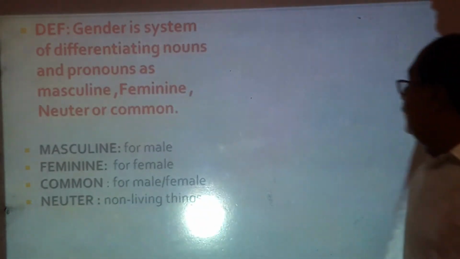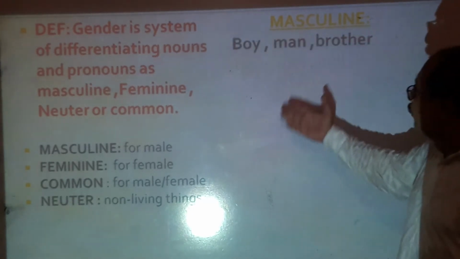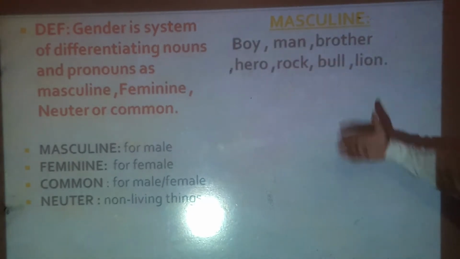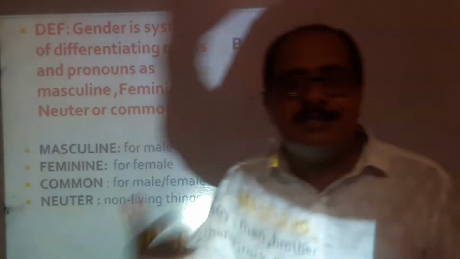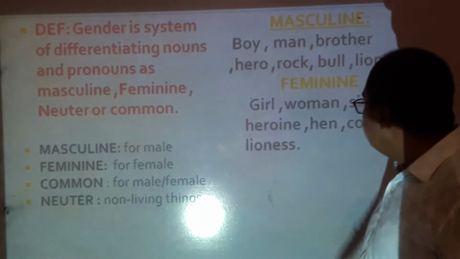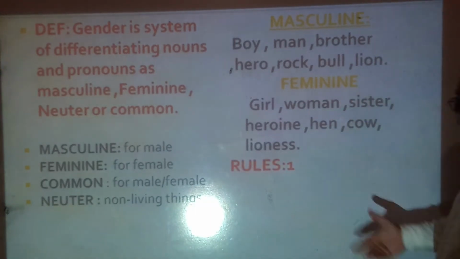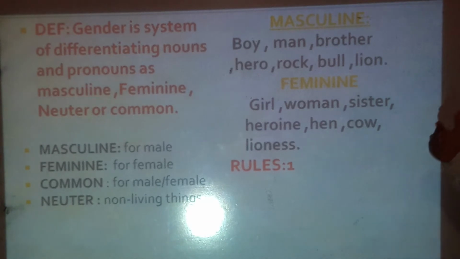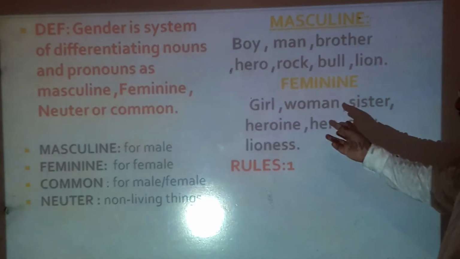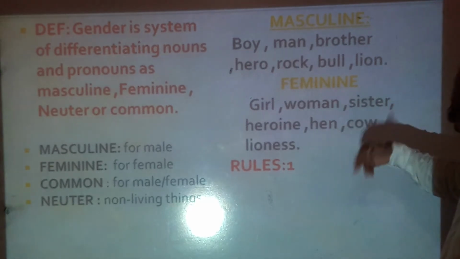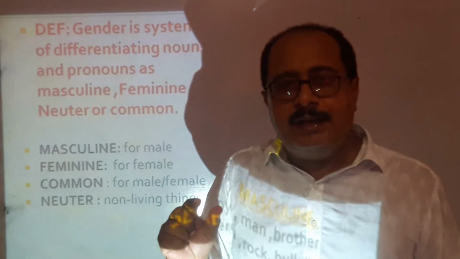Let's see. Here we are going to talk about the masculine. For example, we have boy, man, brother, hero, cock, bull, lion. They all show the masculine gender. And when you talk about the female, definitely girl, woman, sister, heroine, hen, cow, lioness. So here the words are changing, and some ESS has been used. So a few rules we have to keep in our minds.